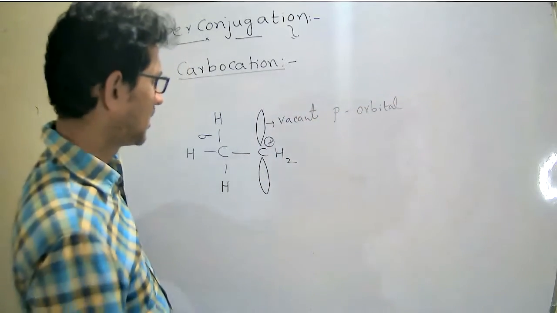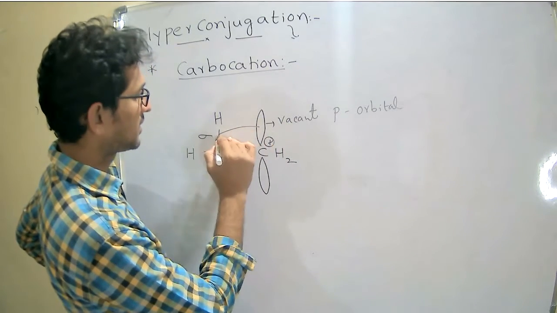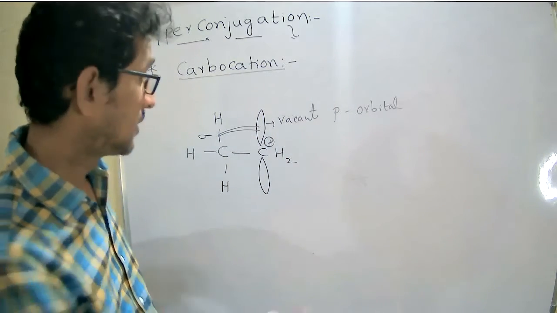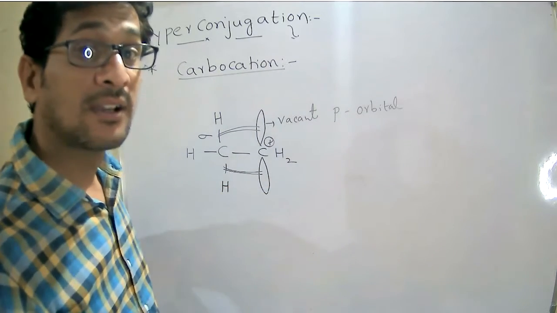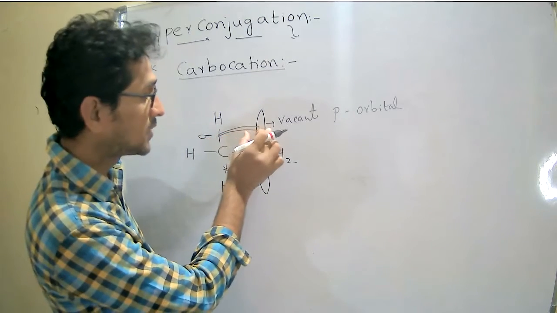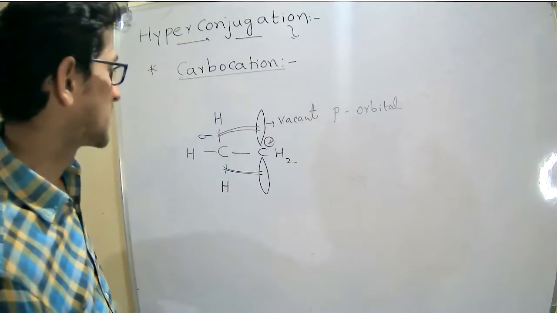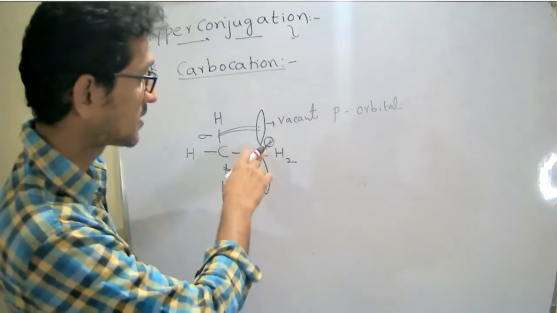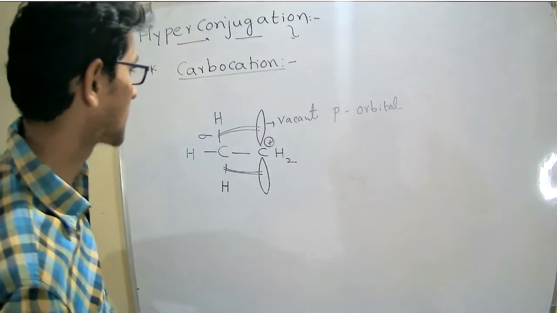Now what happens here? These sigma electrons may overlap with the vacant p orbital. Similarly, these sigma electrons may overlap with the vacant p orbitals. It means displacement of sigma electrons is taking place into the vacant p orbitals. Why are these sigma electrons displaced into the carbocation? Because this carbon having the vacant p orbital is ready to accept the electrons.